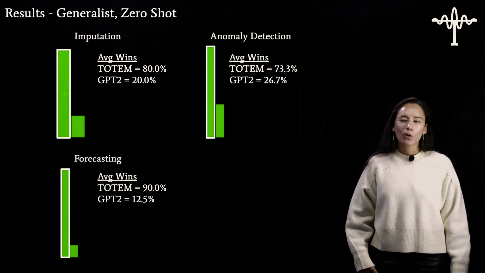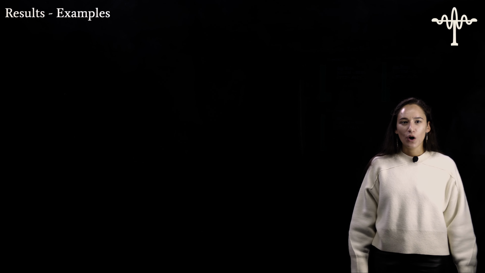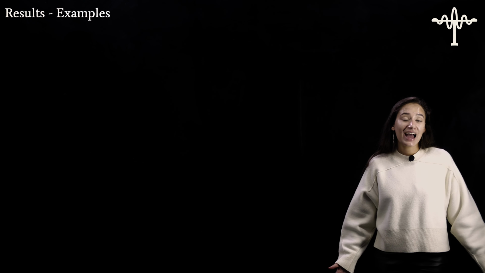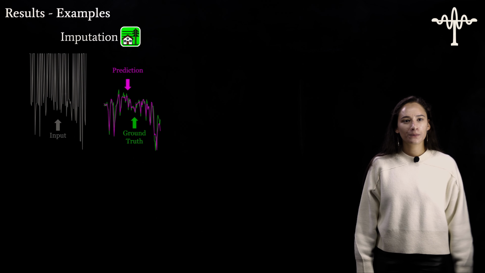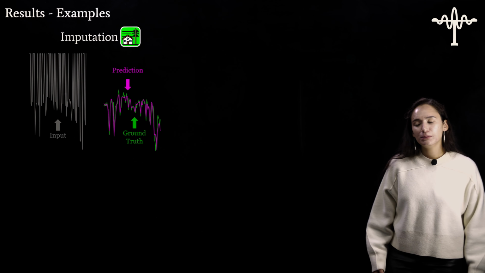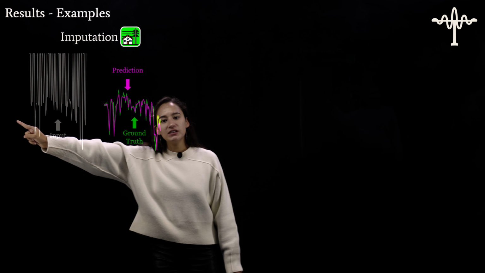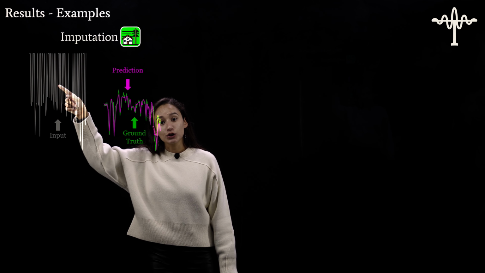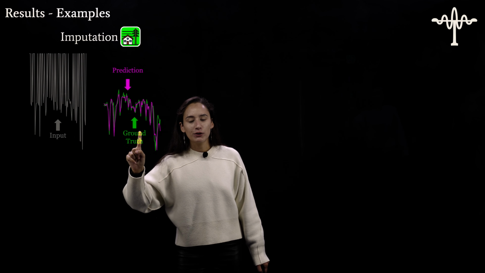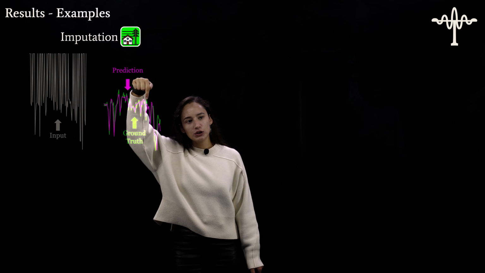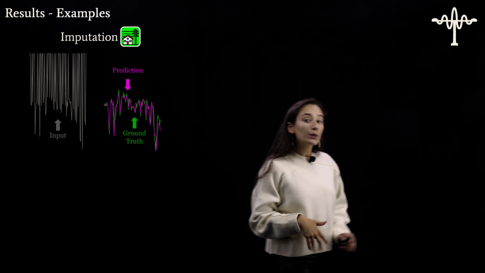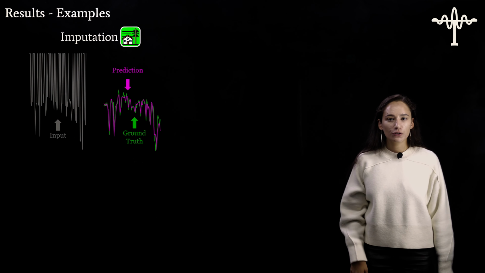Now that's great, but what does all of this mean if I don't show you what the outputs and the examples actually look like? So let's look at imputation for electricity. In imputation, I'm setting some of this data to 0, so that's why it looks really jagged. Then I have my ground truth and I'm comparing it to my prediction from the top. As we can see, the prediction is doing a really good job of matching the ground truth.